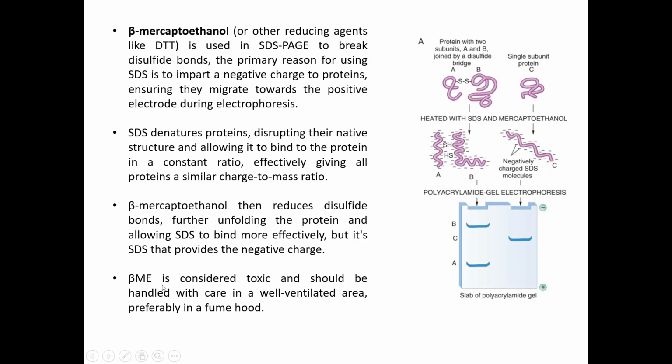So, beta mercaptoethanol or BME is also considered to be toxic, and it has fumes when you open the container. So it should be handled with care and in a well ventilated area, and it is preferable to use a fume hood if you have one. So do not inhale these kind of compounds. They are volatile in nature and inhalation can be toxic.